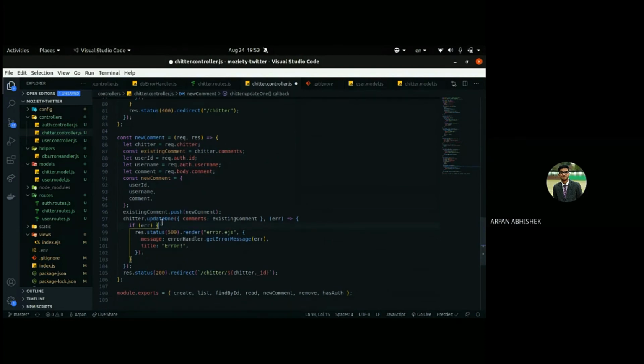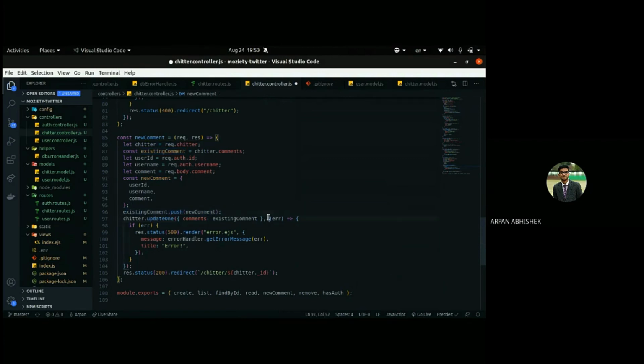How update one works: we just give what field we want to update. We'll give comments the value of existing comments, and again this jitter is request.jitter, so we can have the MongoDB methods on that. For update one, we pass the field we want to update, comments to existing comments, to which we pushed the new comment before that.